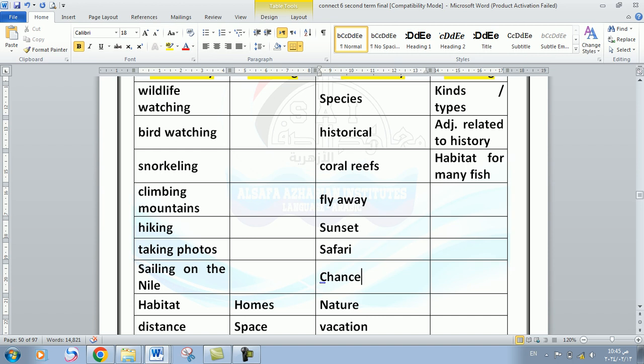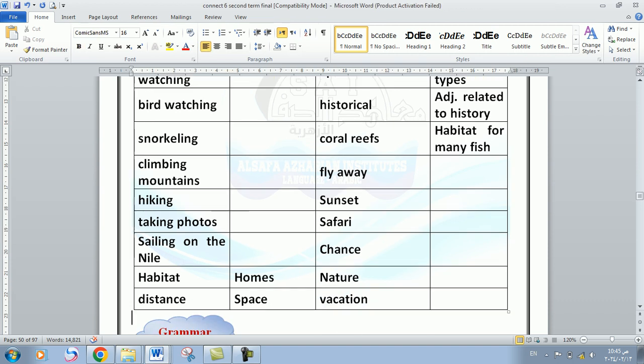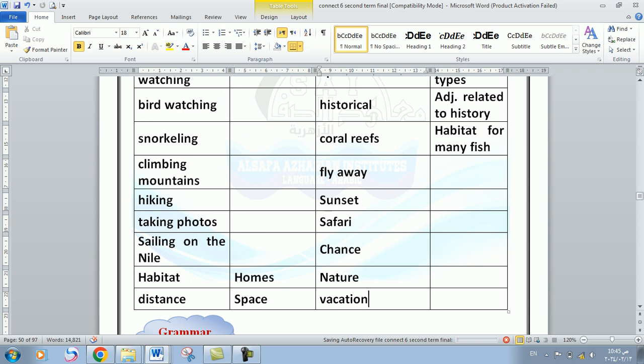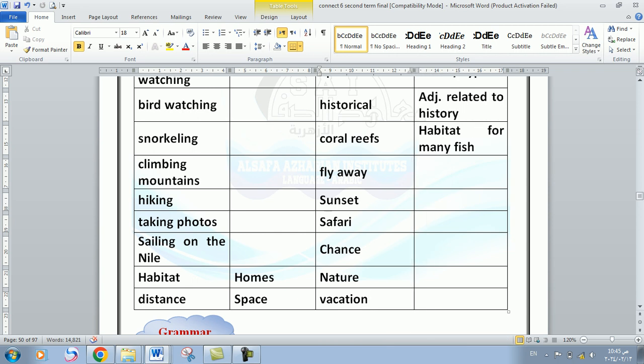Safari. This is the kind of activity that you do on your holidays. Safari. And I have the word chance. Chance. Okay. The next word is the word nature. Nature. And the last word is the word vacation. Vacation. And vacation actually is similar in meaning to the word holidays.